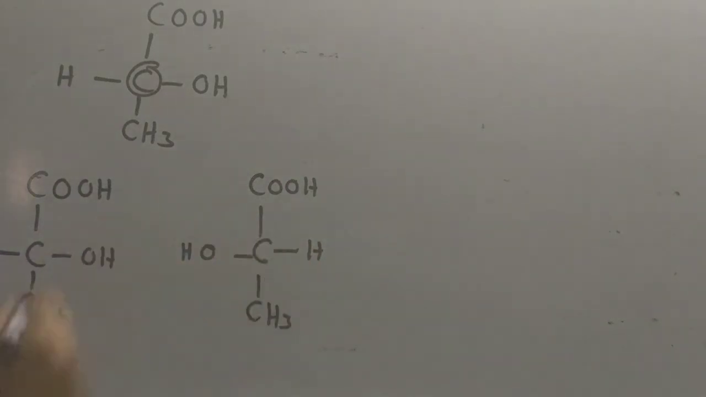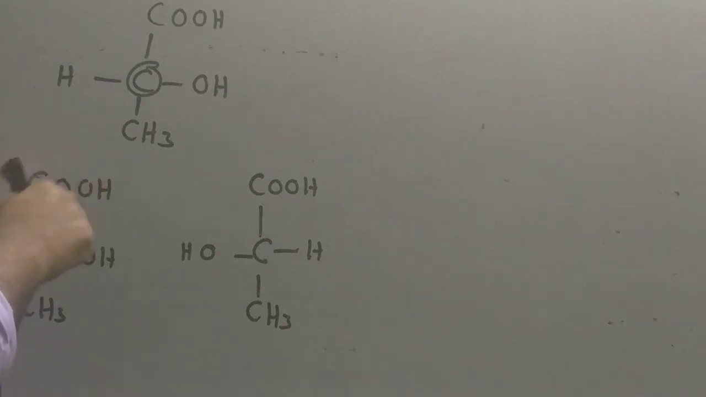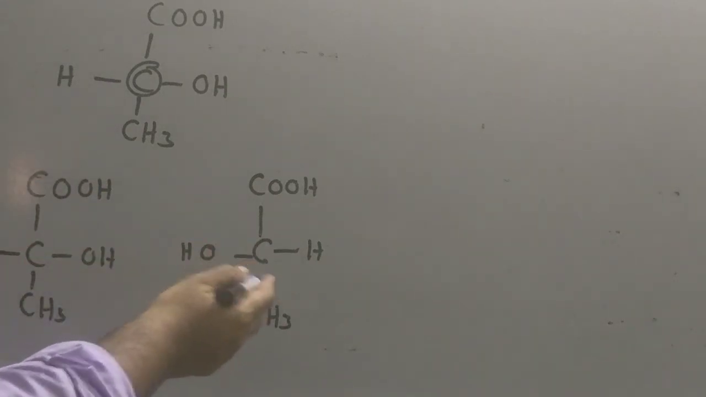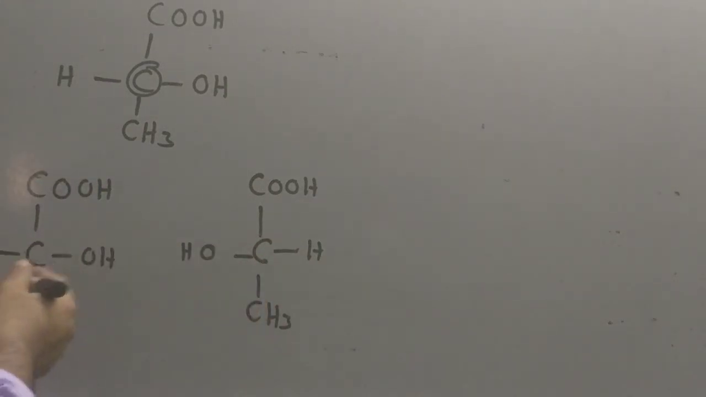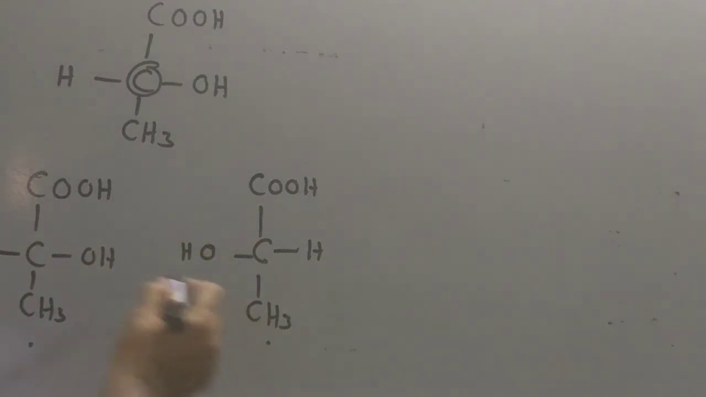They both have the same molecular formula. You can put any group anywhere, that is not a restriction. They have the same molecular formula, same physical properties, same chemical properties. The only difference is if this is dextro, this will be levo. If this is levo, this will be dextro. This one will have a rotation of plus 50 degrees, and this will have a rotation of minus 50 degrees.